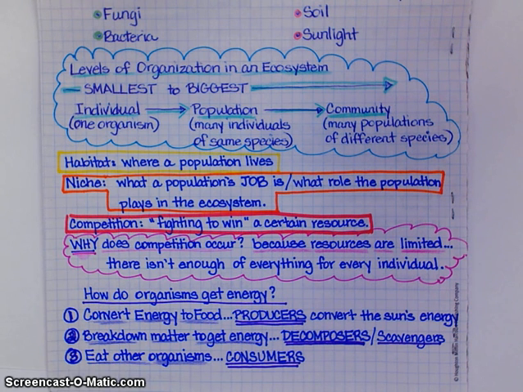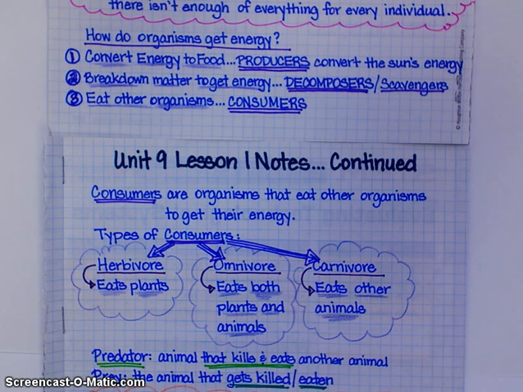How do organisms get energy? Remember, they either convert energy to food, which means they're a producer. They break down matter to get energy. That means they're a decomposer or a scavenger. Or they eat other organisms, consumers. Okay? And then I'm even going to give you a little bit more detail on those. So hang on. All right, so I ran out of room and I went ahead and used the grid paper that starts lesson 2.